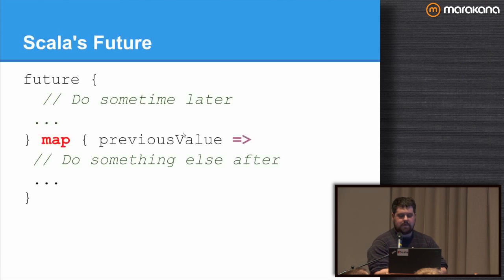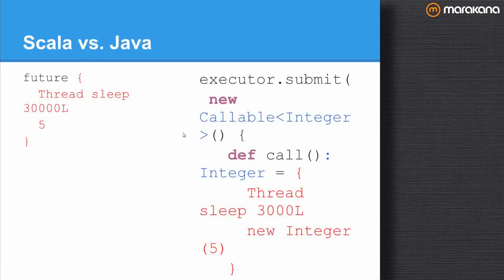okay? All right, so why not use Java's futures instead of Scala's? Java has a future, right? Here's a really good example, just creating a future. The difference between Scala and Java is kind of intense. But more importantly, it's about chaining, okay? It's about asynchronously chaining behavior and ending up with a future at the end, okay? It's the ability to define a flow of computation in your program and have that be asynchronous. And really, the goal is never having to block, never having to get the value out of the future if you can help it. That's what you want.